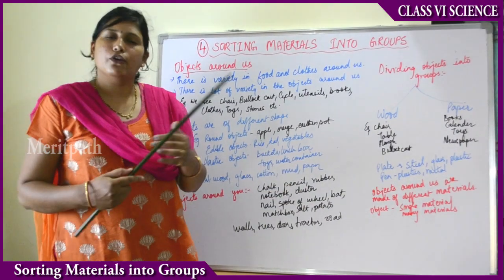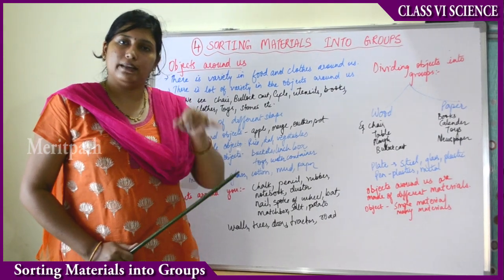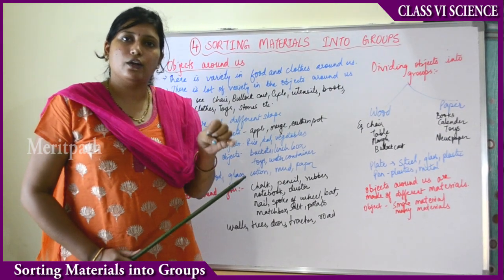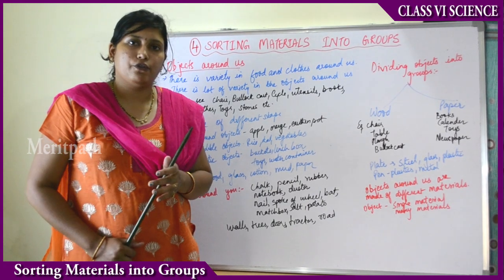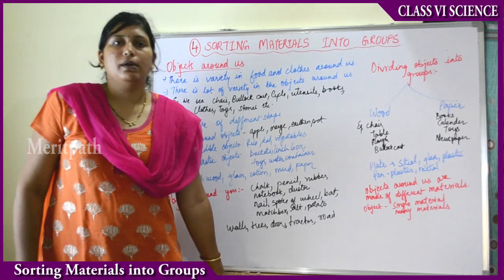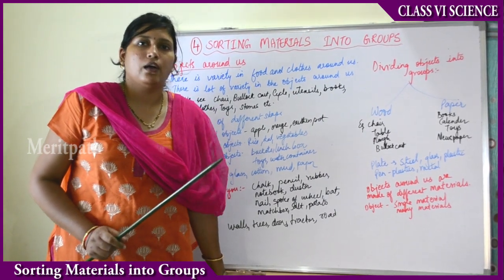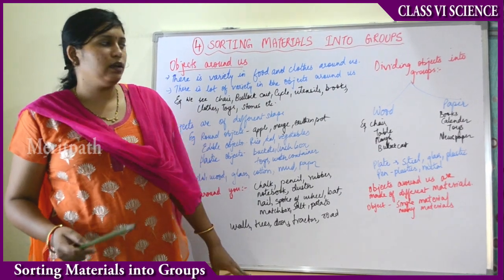Same way, think of some other things like pencil. Pencil is also made up of wood, and the lead of the pencil, that is the black part of the pencil, is made up of graphite. Then take example of benches. What are the benches made up of? Either wood or metal. Then what are the boards made up of? Either wood or some other material.